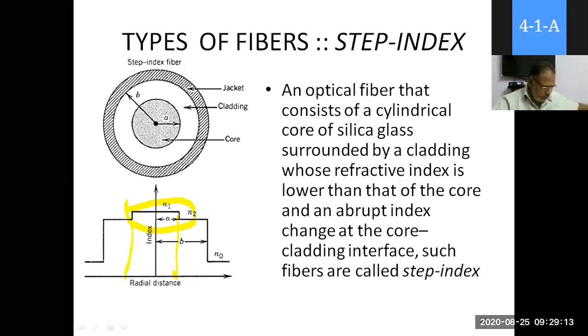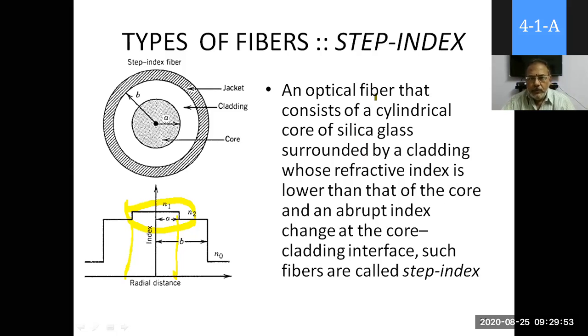Fine. So this is the refractive index profile explanation. Now you can see the step index fiber. It is an optical fiber that consists of a cylindrical core of silica glass surrounded by cladding, whose refractive index is lower than that of the core, with an abrupt index change at the core-cladding interface. Such fibers are called step index.